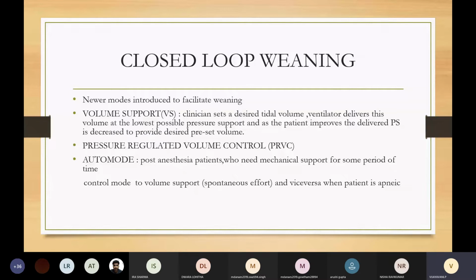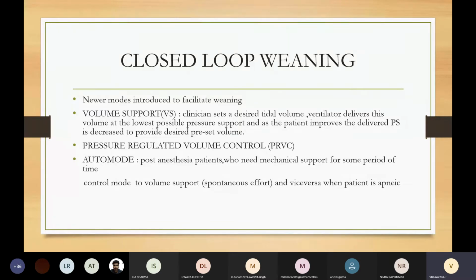Here the ventilator monitors each breath and compares the tidal volume with the set tidal volume. If the delivered volume is too low, it increases the inspiratory pressure on the next breath. If it is too high, it decreases the inspiratory pressure. Coming to the next mode, which is known as auto mode.